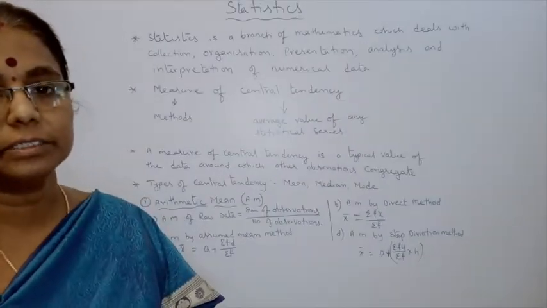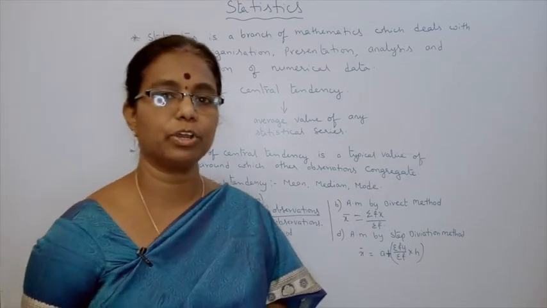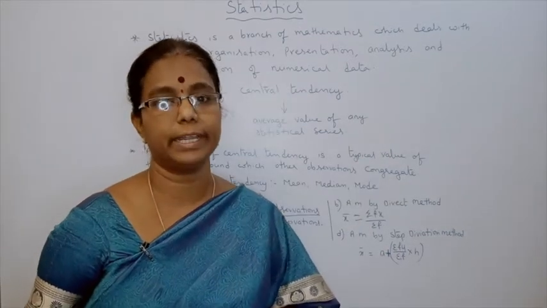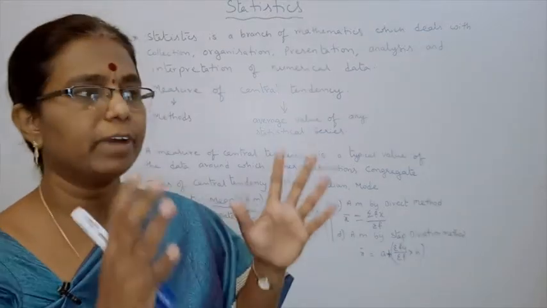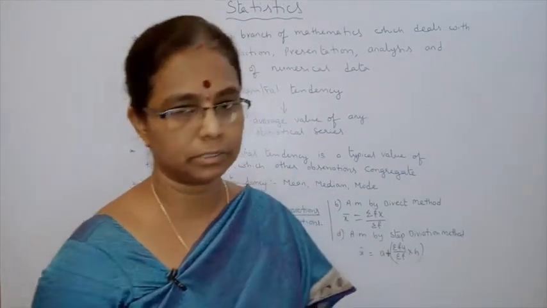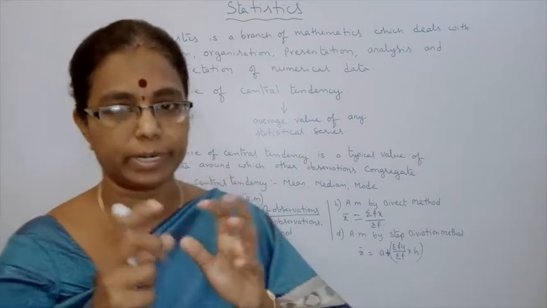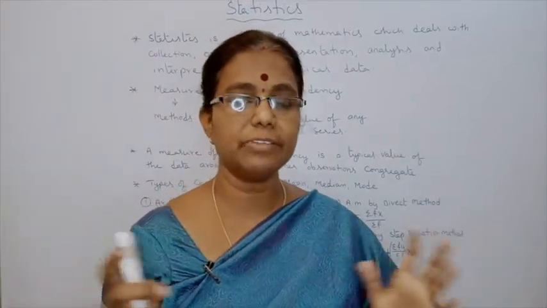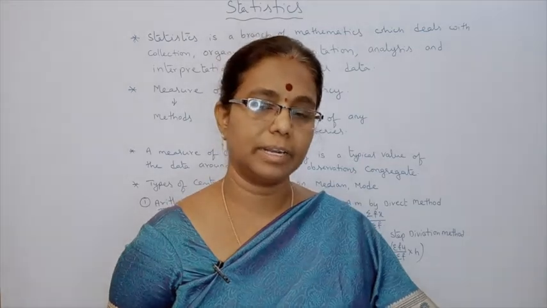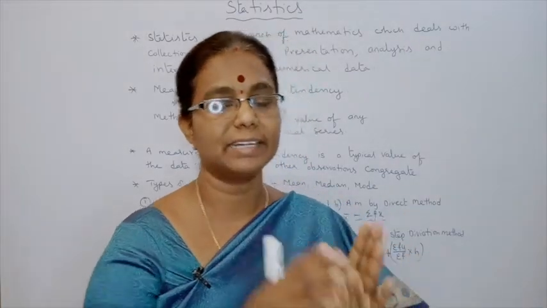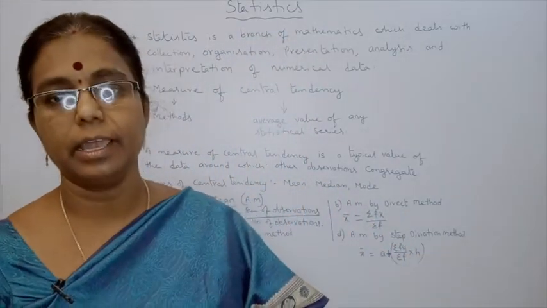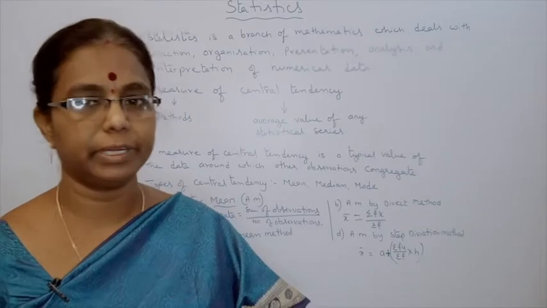Mean means what? Sum of observations by number of observations. That is raw data. Raw data means, suppose, one week temperature, one month rainfall. Like that we have to take some minimum quantity. Then a large quantity we can't take as raw data. We have to change that raw data into grouped data, and we can find out that mean, median, mode.